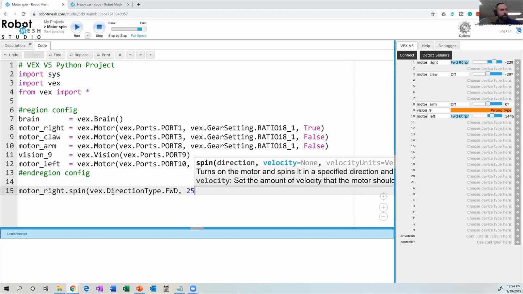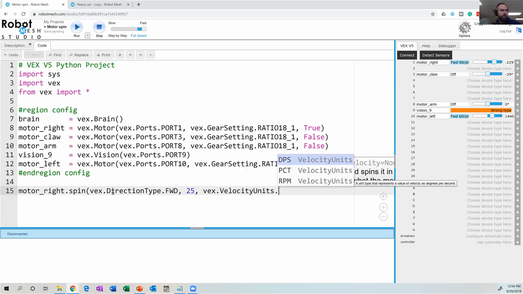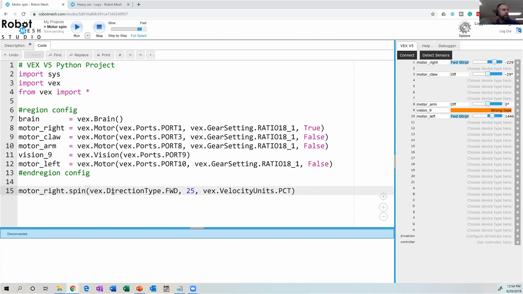Let's make this spin at 25% power. And then we're going to have to set the type of velocity. So what units are we using? Are we going to spin in degrees per second, percentage of power, or revolutions per minute? I'm going to choose percent. So here what we're going to do is go motor right dot spin. The motor's going to spin forwards at 25% power. And let's run this program to see what happens. So I'm going to hit run.